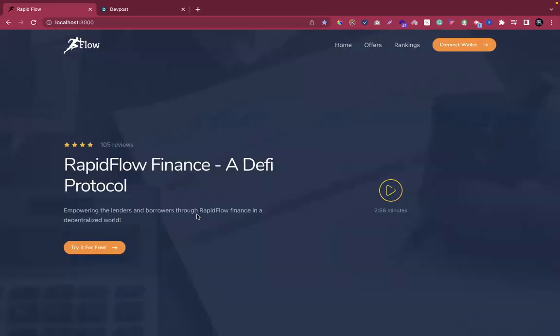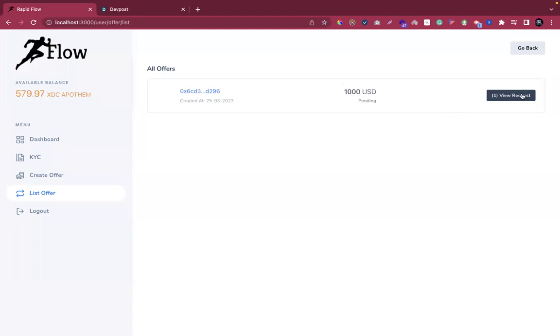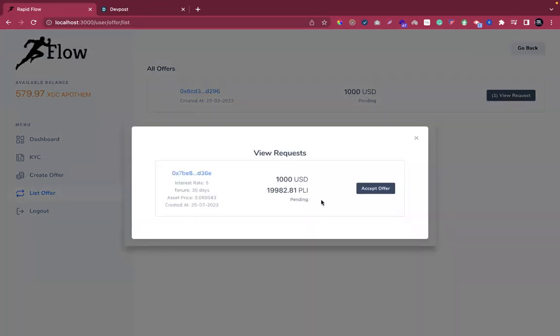I'll connect my wallet as a borrower. If I go to the dashboard, I'll have to go to create list offer, where I can see there is one request now, which has been submitted by the lender. Just go to here, I can see it here.